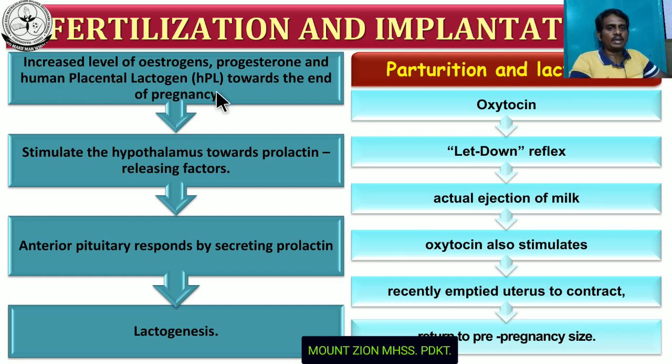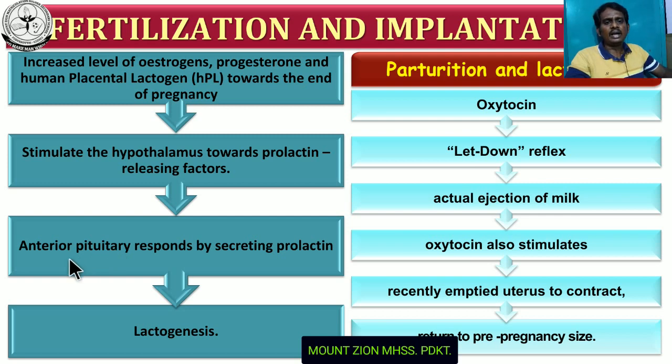This hormone is secreted by the placenta, and this hormone stimulates the hypothalamus towards the prolactin releasing factor. Can you understand? Secreted by the placenta, this placental hormone is going to stimulate the hypothalamus. This hypothalamus releases a prolactin releasing factor. This prolactin releasing factor stimulates the anterior part of the pituitary to secrete prolactin. Already we know the various hormones secreted by the anterior part of the pituitary. So one of the hormones is prolactin, but oxytocin is secreted by the neurohypophysis part of the pituitary.